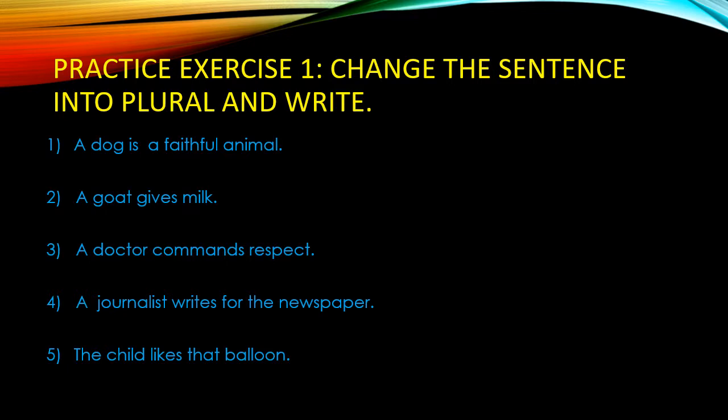Practice exercise 1. Change the sentence into plural and write. First one, a dog is a faithful animal. Here, dog is singular, its plural is dogs, animal is singular and its plural is animals, and is, we write for a singular noun, and a shows 1. So this is, we have to replace by the word are, and a will disappear. So the answer, dogs are faithful animals.